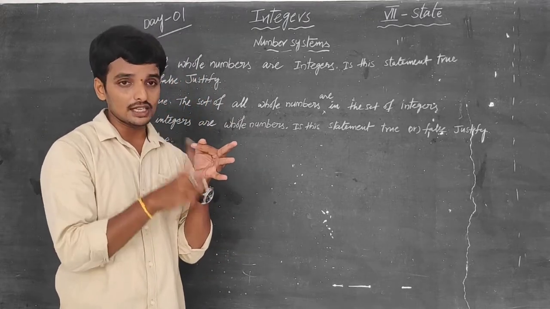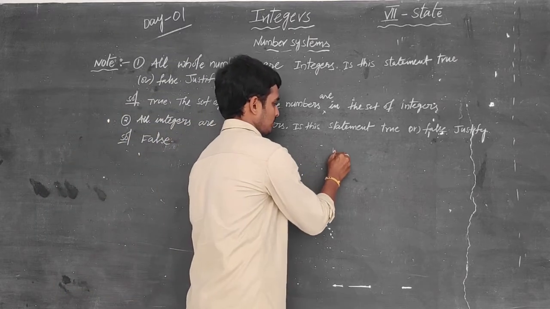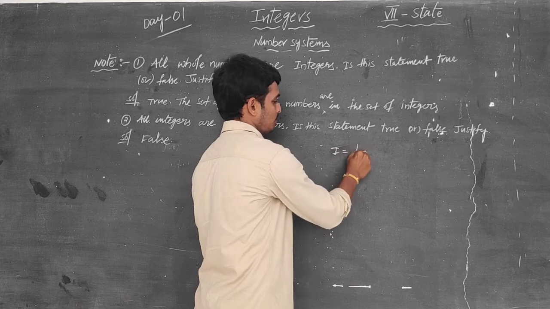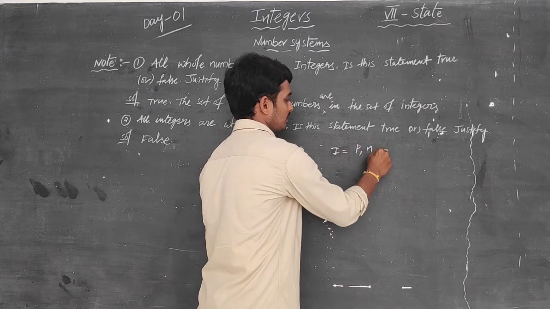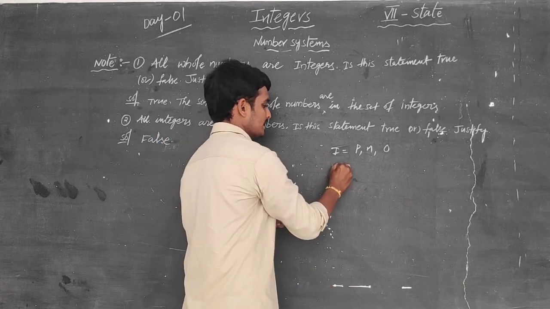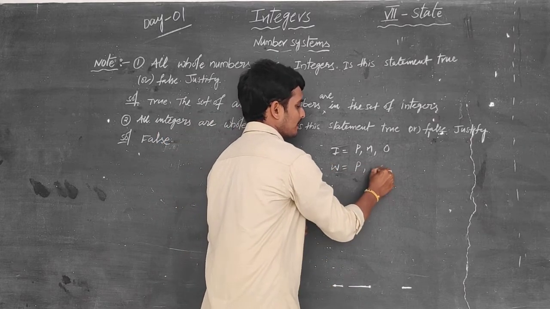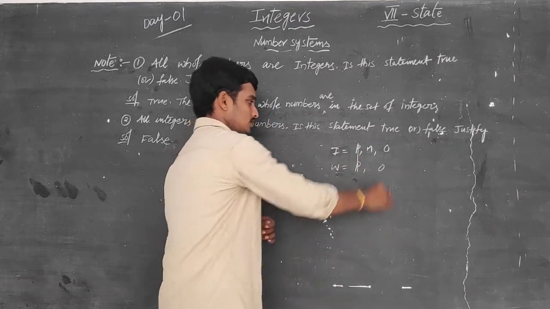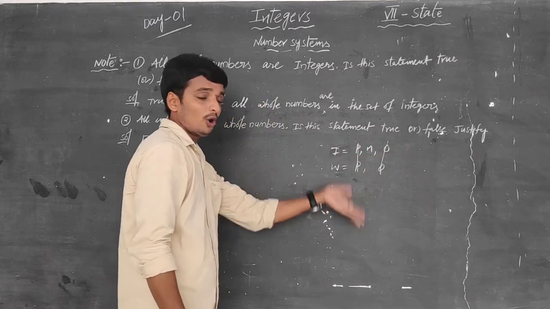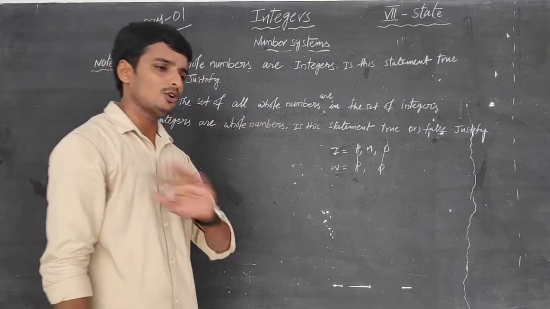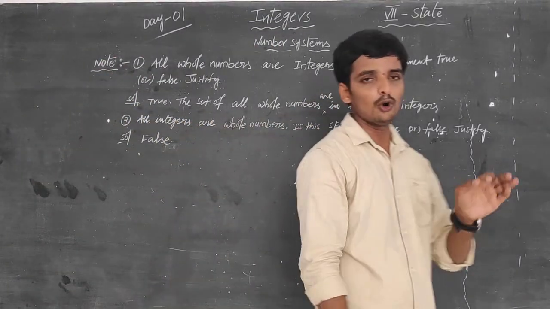But the set of whole numbers, I will write in a shortcut way, has positive numbers and zero. The positive numbers are okay, zero is okay. There are no negative numbers in the set of whole numbers.